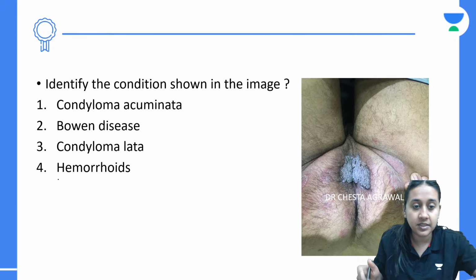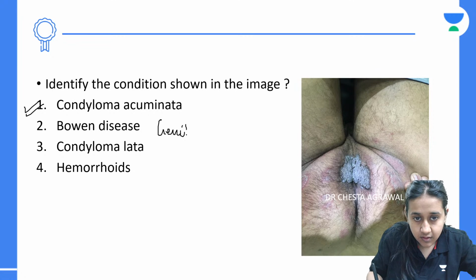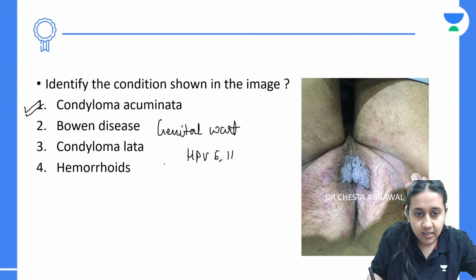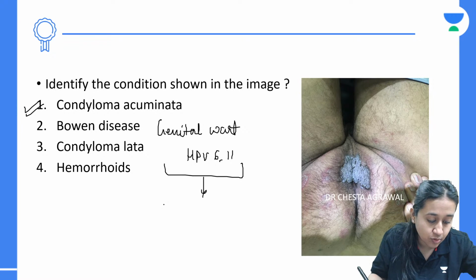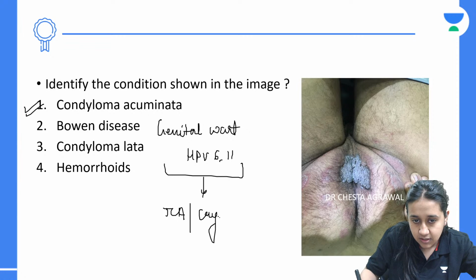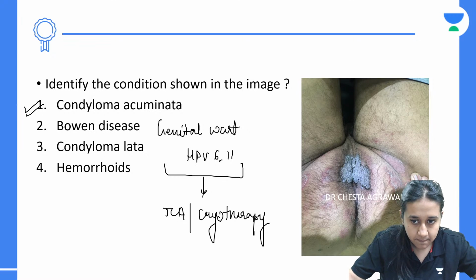Very nice. Please remember the answer here is genital wart, or we are actually dealing with HPV 6 and 11 infection. Now, if this is a pregnant patient, you can never give podophyllin or imiquimod. The treatment options available would be TCA or cryotherapy, because podophyllin and imiquimod are teratogenic drugs, so they should be avoided in a pregnant female.